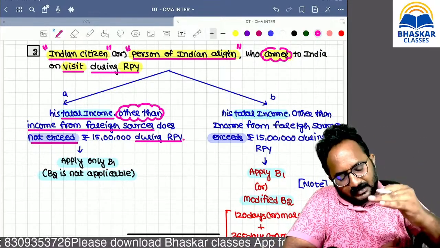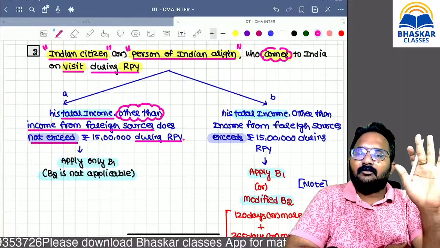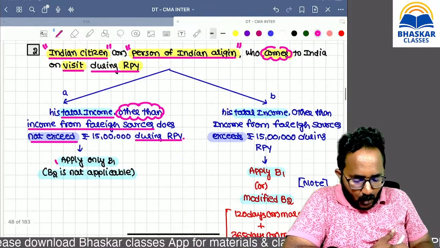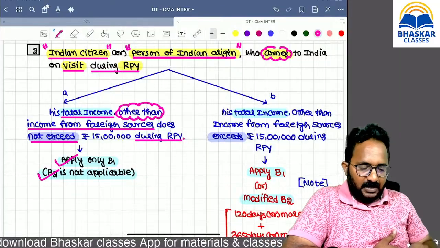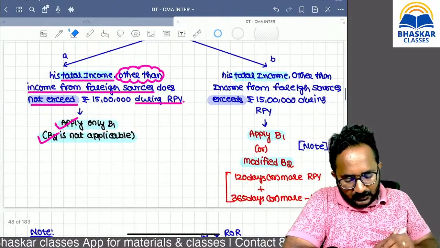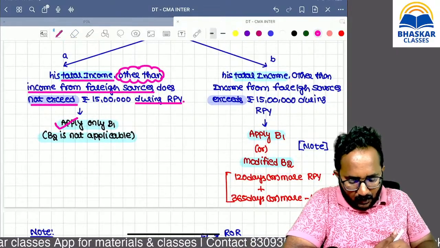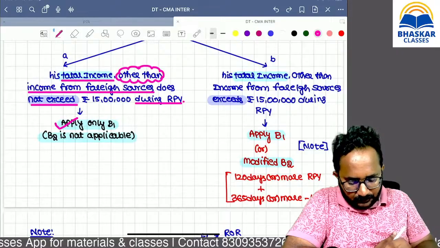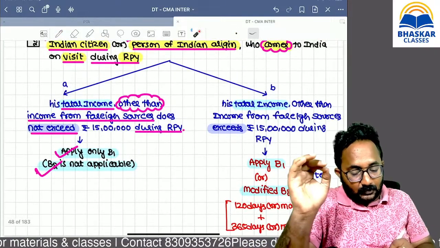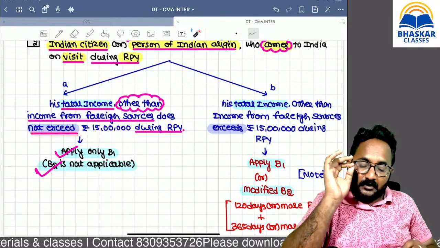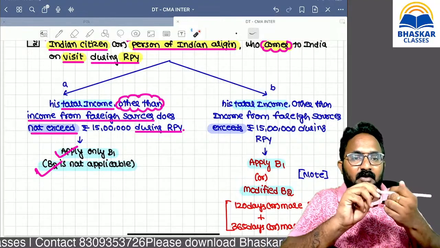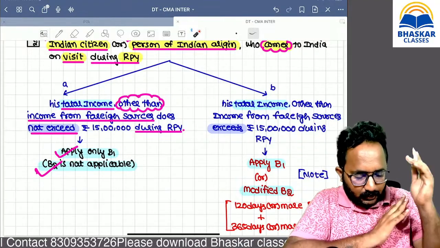Does not exceed means equal to 15 lakh or less than 15 lakh. Then apply only B1, B2 is not applicable, same as exception number 1 only. Are you clear? If the total income other than foreign sources does not exceed 15 lakh, we are verifying the Indian sources related total income.